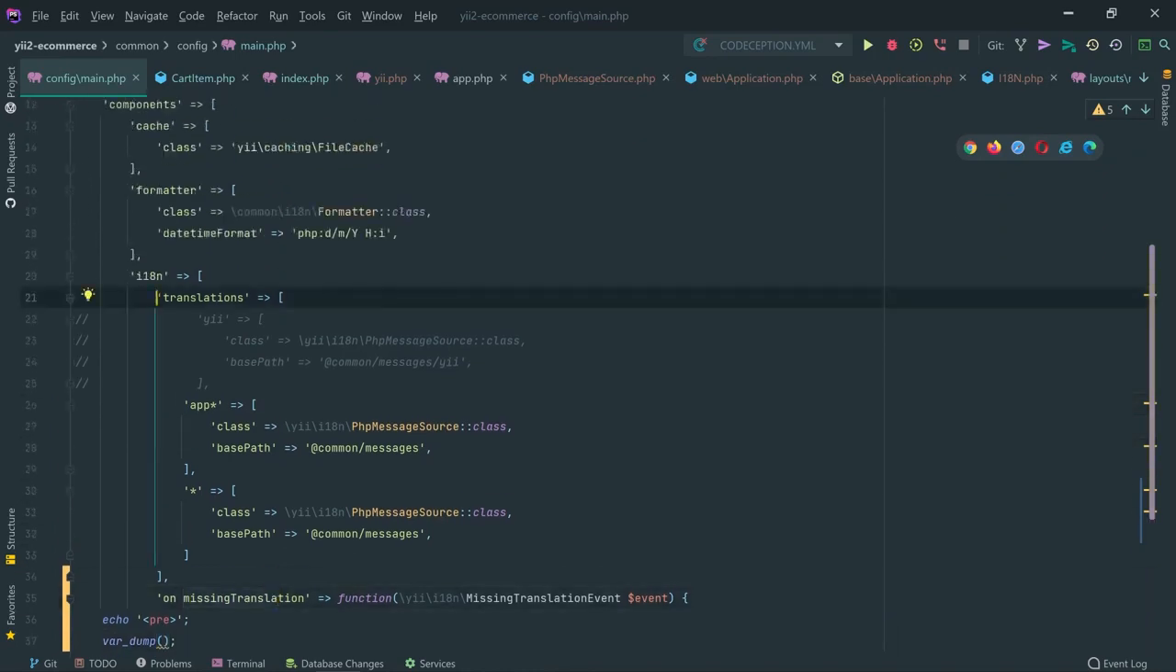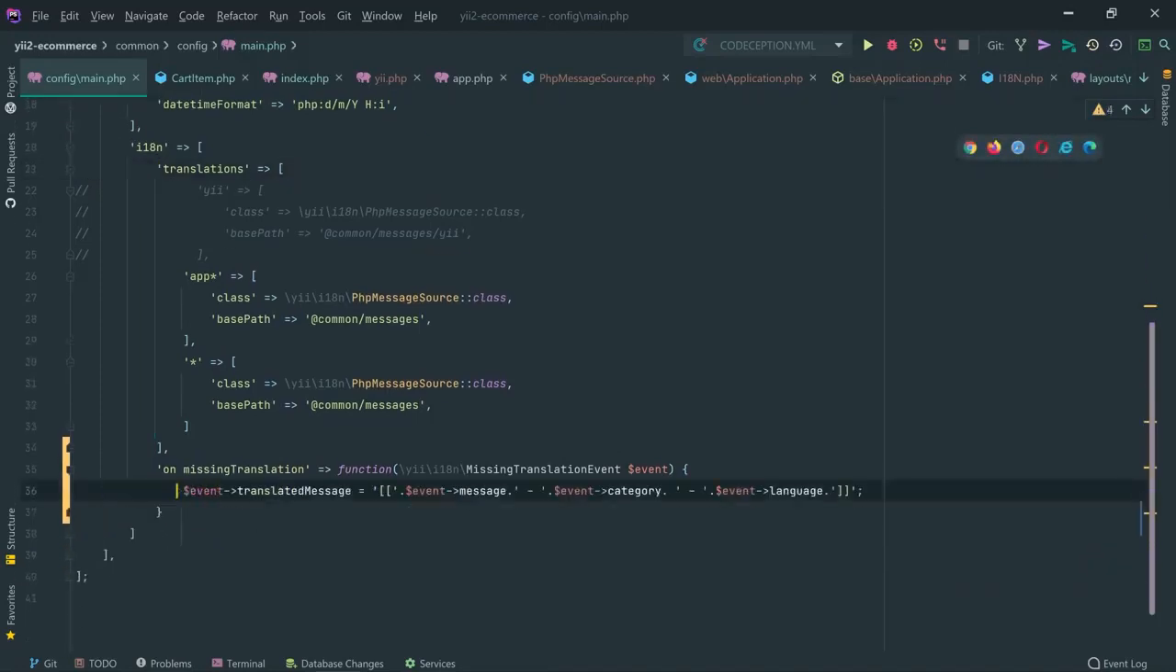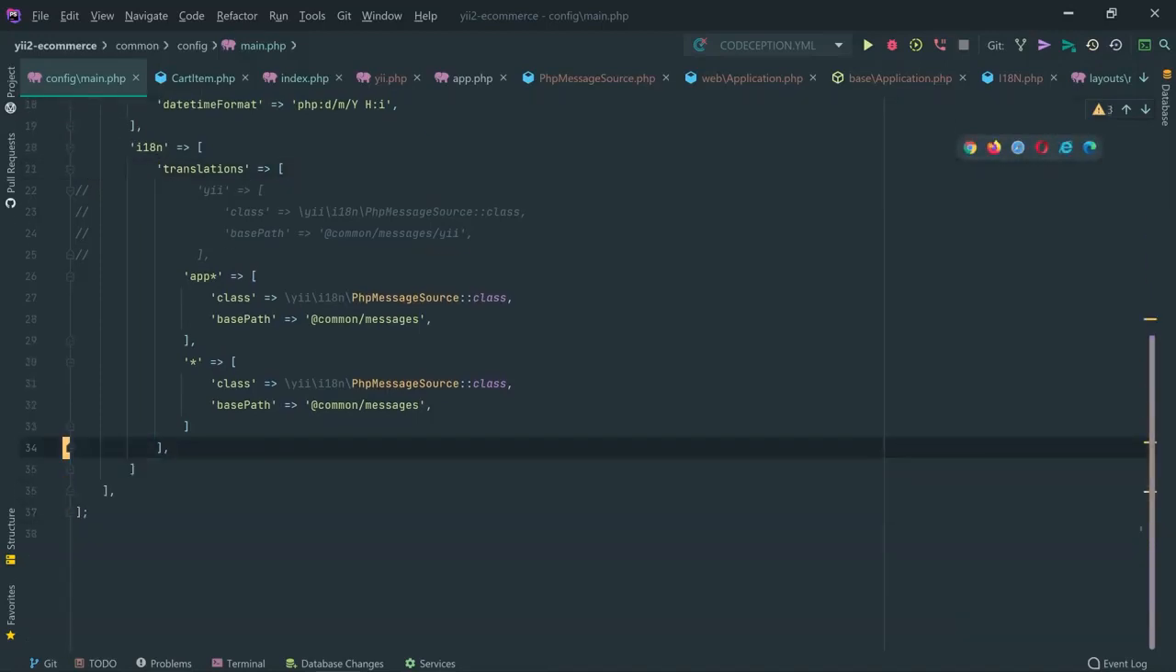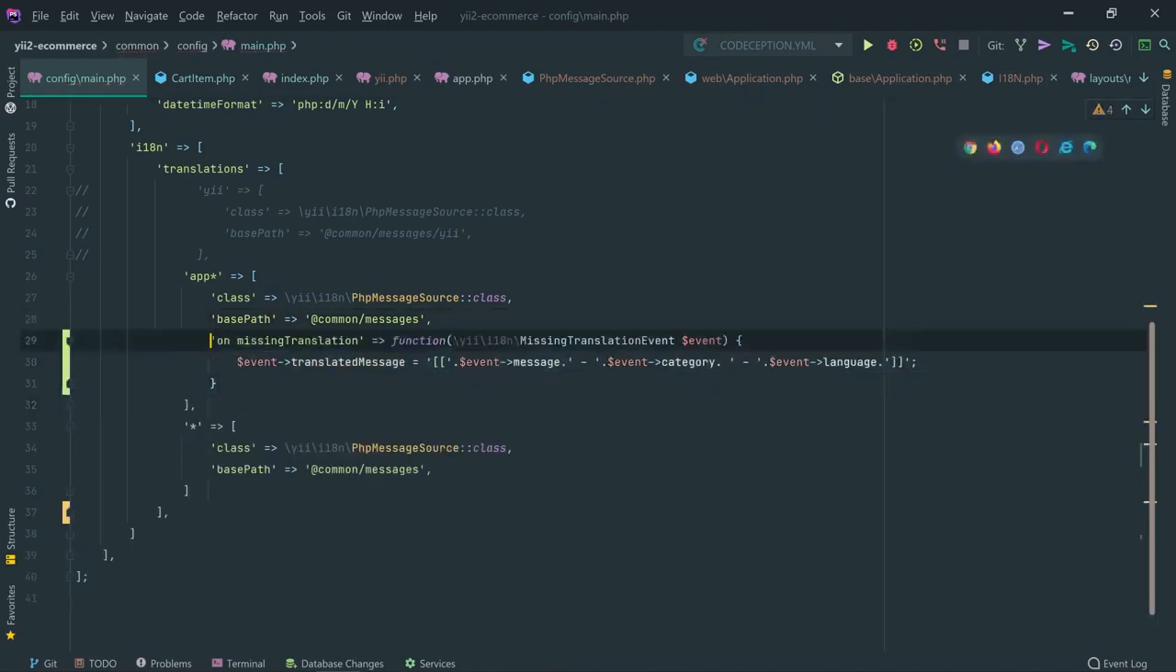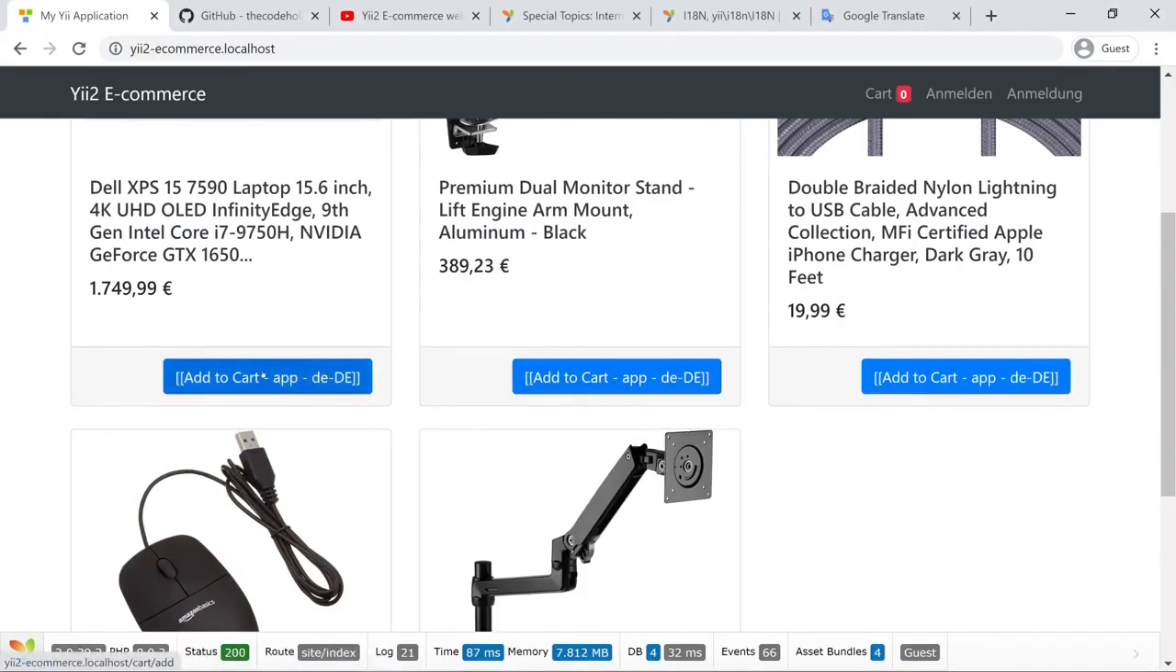Wait. No, that should not be on the translations level. So that should be for each category. So I should specify this for each category, so right here. Okay, so let's do it like this: reload the page, and look at this.